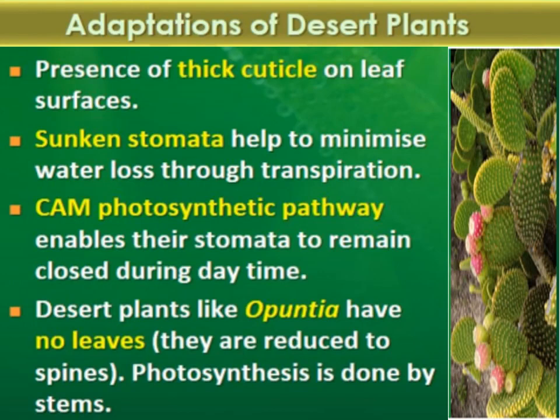Next is adaptations of desert plants. Like in desert plants, there is presence of thick cuticle on leaf surfaces, and these thick cuticles reduce the transpiration rate. Okay, inhibit the loss of excess water through the surface. Then sunken stomata help to minimize water loss through transpiration. So stomata are sunken, small in size, right?